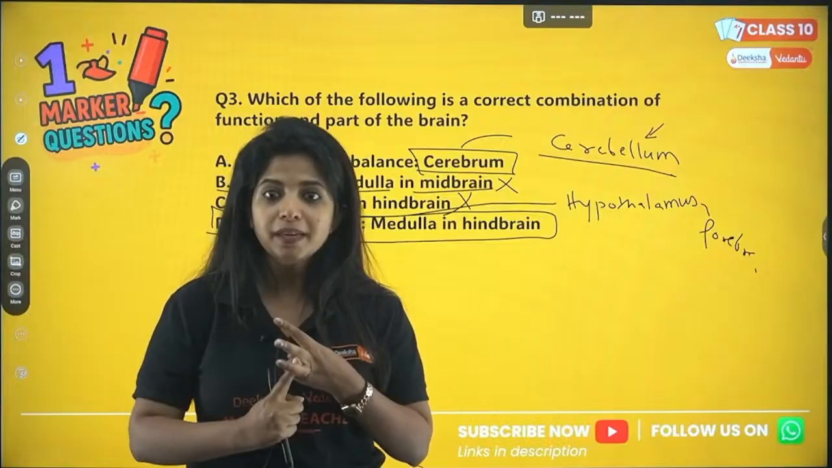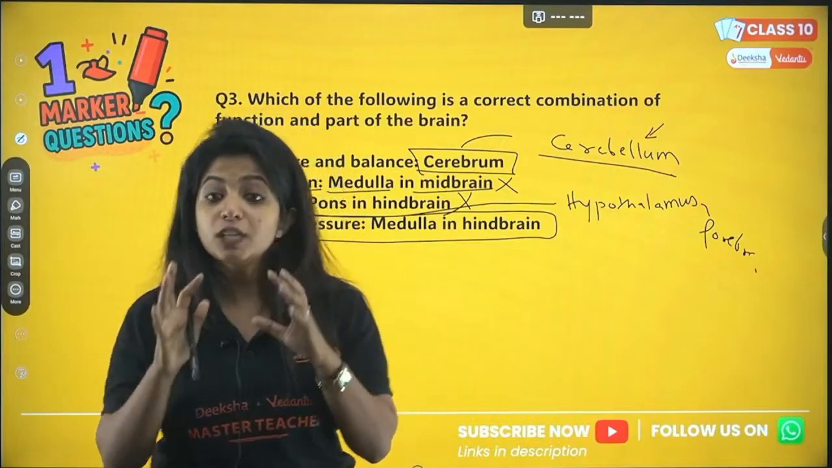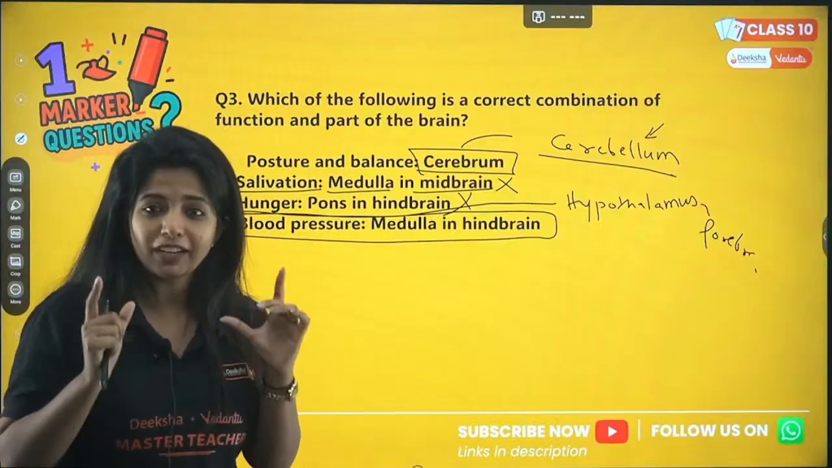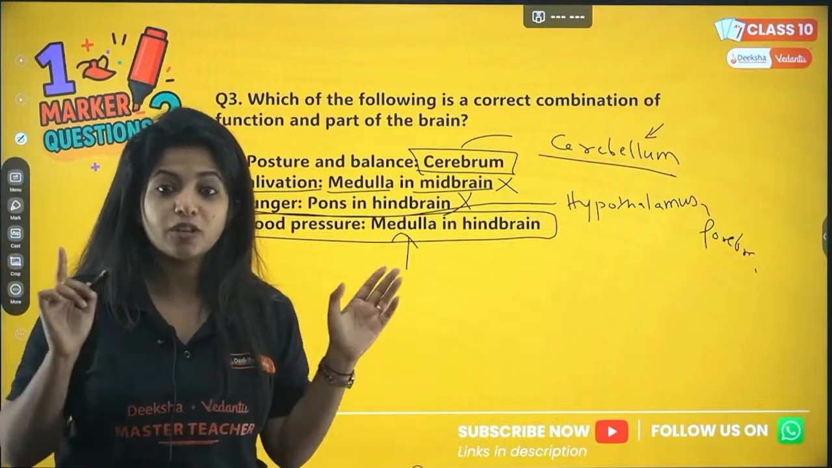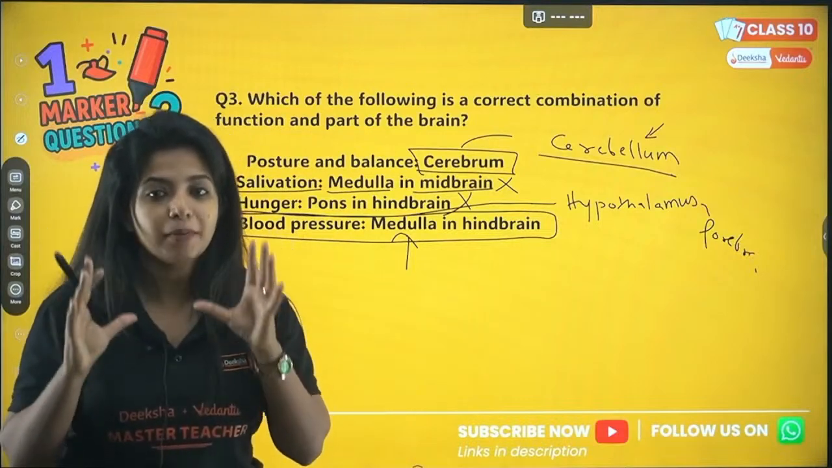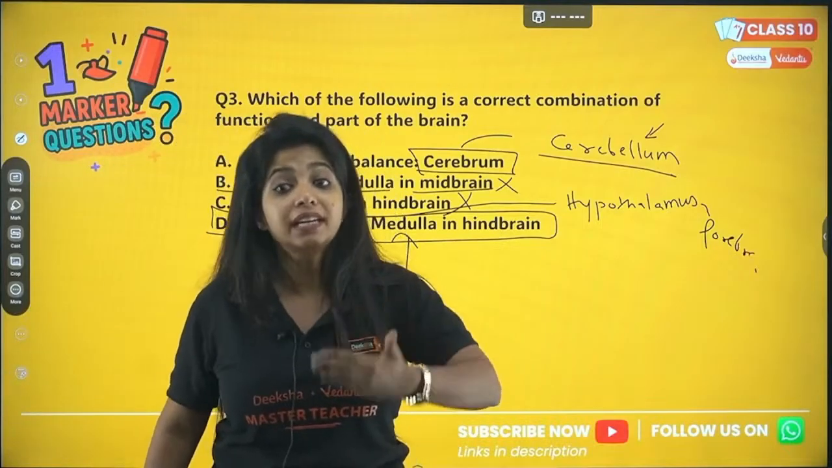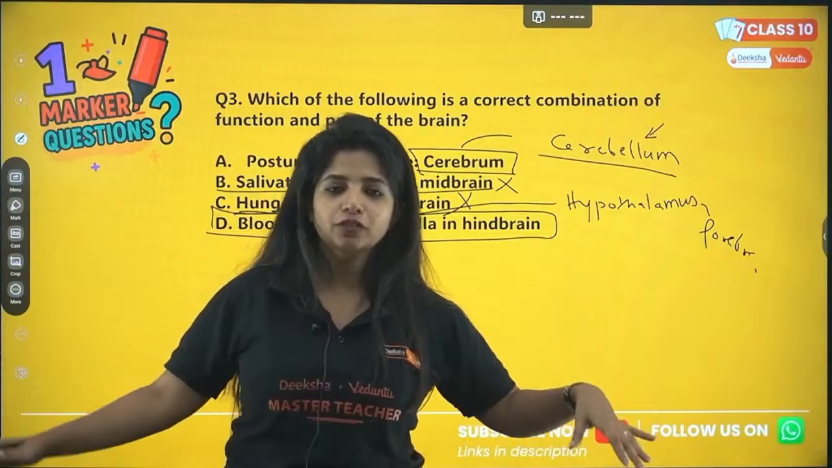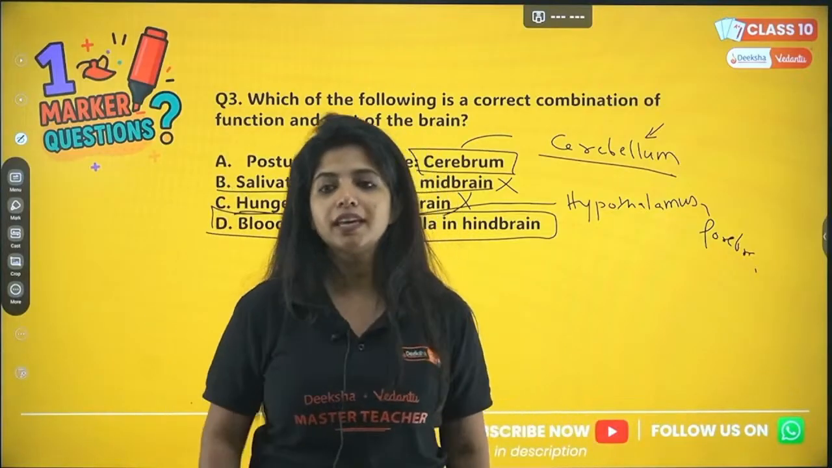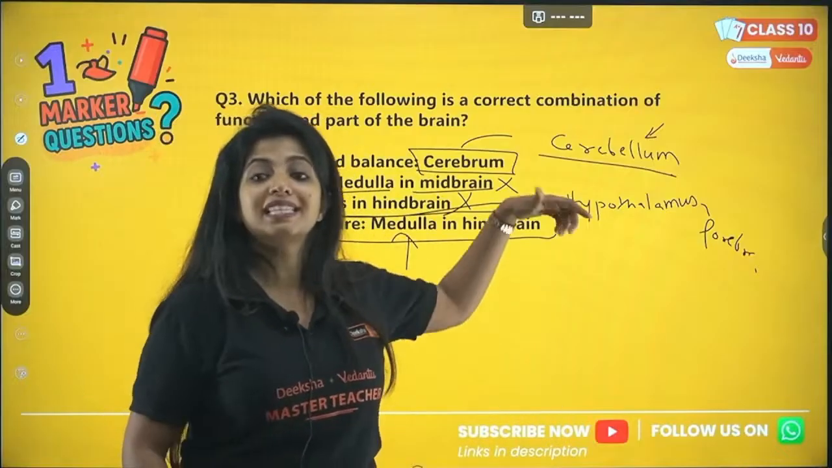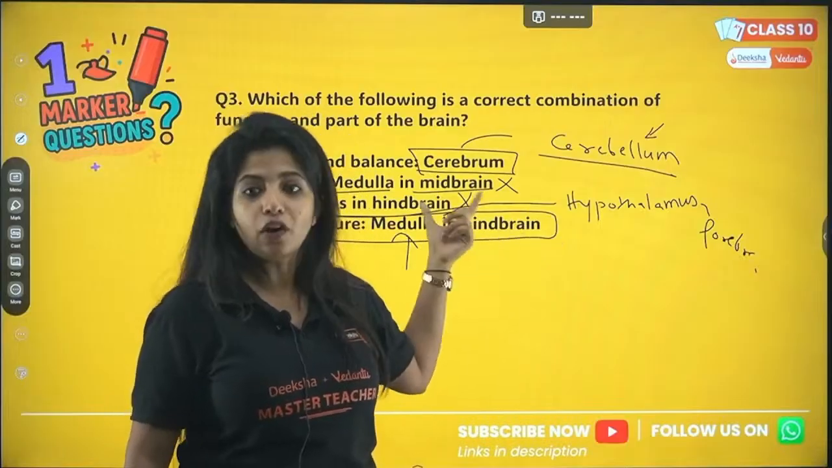And your heartbeat, your breathing rate, everything, my dear children, which is involuntary is being controlled by the most important part of our brain, which is medulla, which is found in the hindbrain, which is a part of what? Your hindbrain. Always remember that. And all your voluntary functions, for example, movement, picking up a pencil, pen and everything, are usually controlled by cerebellum. Cerebellum is also a part of hindbrain.